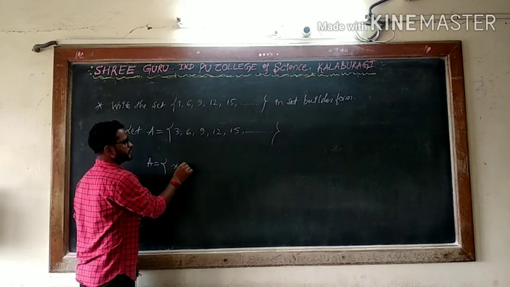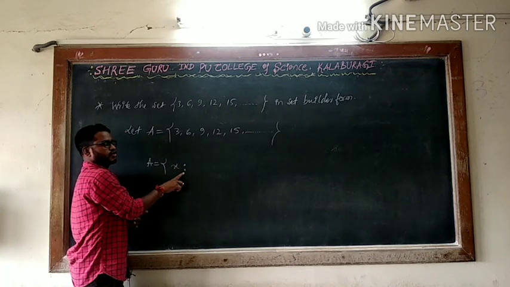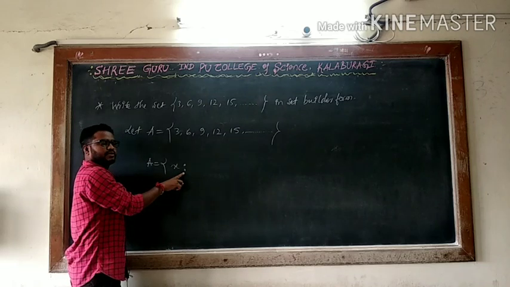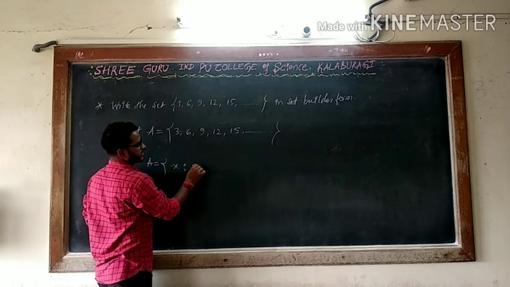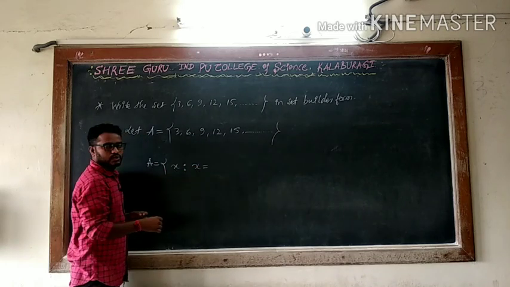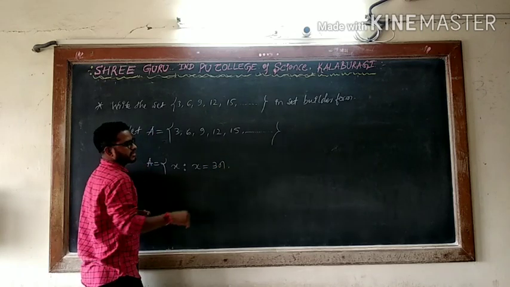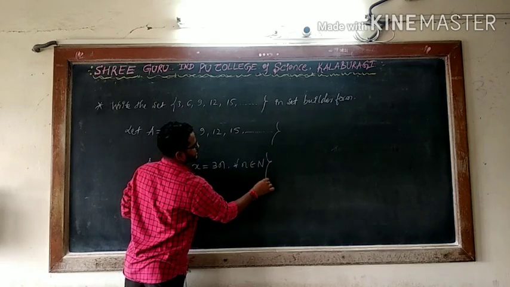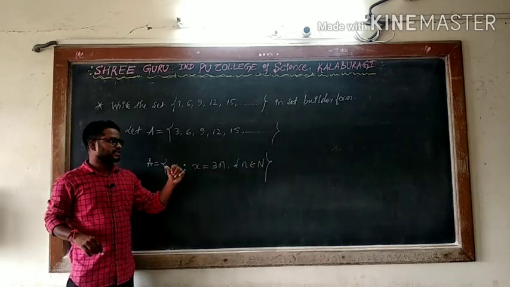This colon, these double dots, consider as a colon. Colon means in mathematics we say such that. X such that x is equal to 3 into n. What does it mean? For all n belongs to natural numbers. Capital N indicates natural numbers. 3n, where n is a natural number.